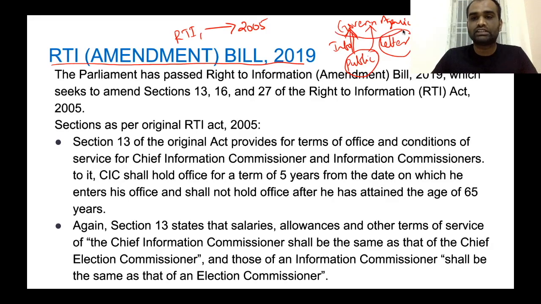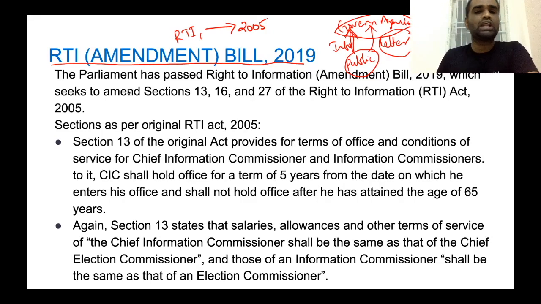Now, this government agency will appoint a person called a Public Information Officer. All government agencies have to appoint a Public Information Officer. This Public Information Officer is responsible for disseminating whichever information is asked by the public. So that's how the RTI Act works.